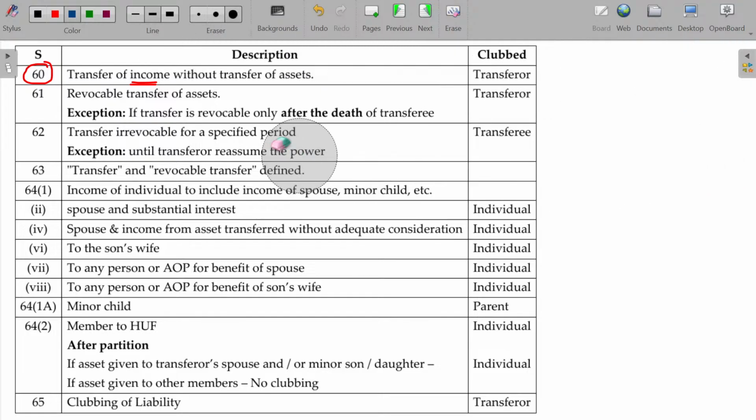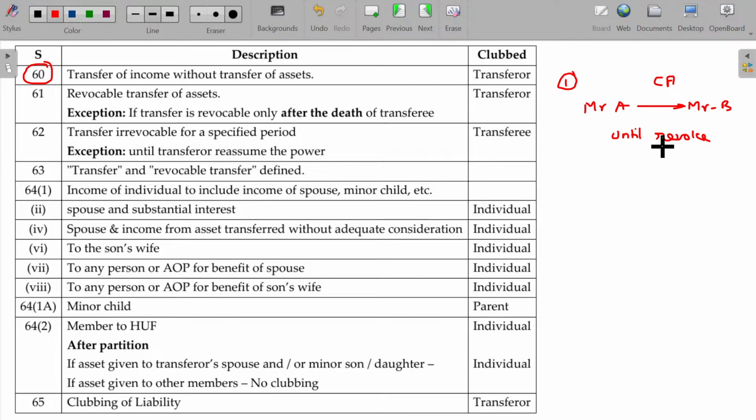And now, Mr. A transfers the residential house property or some asset, any capital asset, to Mr. B, asking that he enjoy this property as he wishes until I ask it to return, until I revoke. Revoke is nothing but I have the right to get it back.